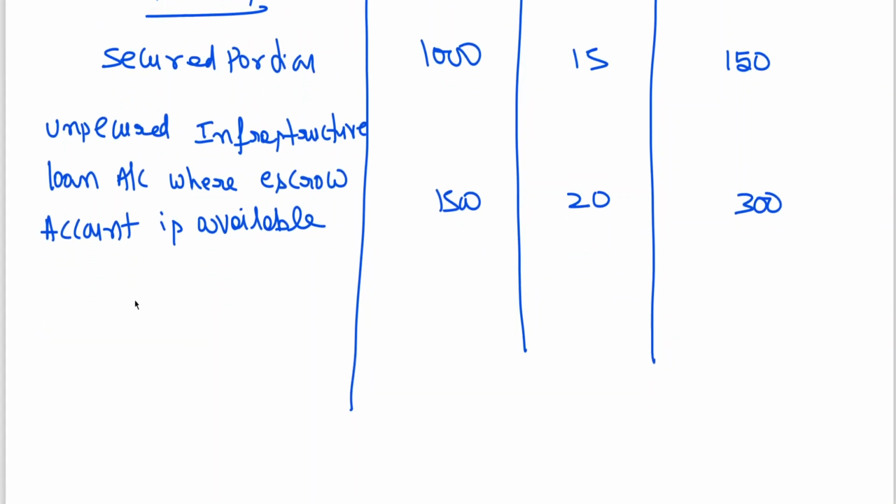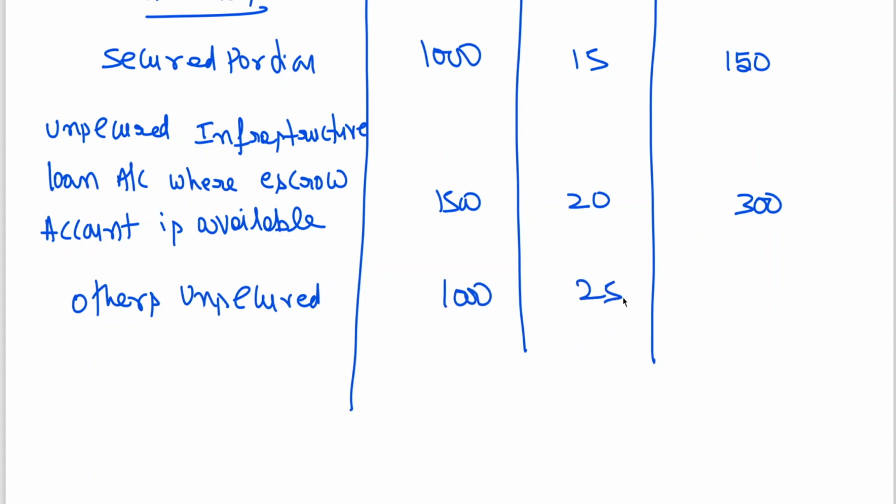Okay. Then others unsecured. Out of 2500, 1500 is escrow account available. Unsecured is 1000, on that percentage is 25. 250 we have to maintain.